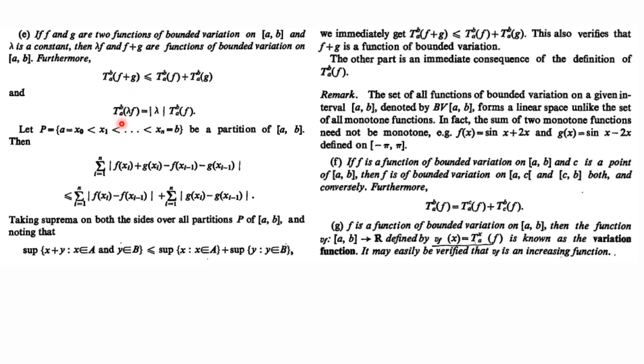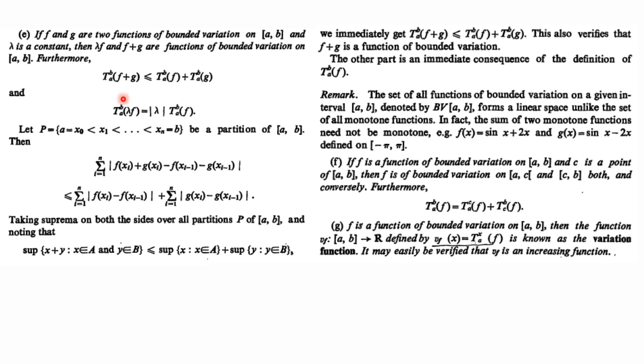The same way, for lambda times f, you can take lambda outside of the total variation. In the total variation, with every function you will get lambda with mod. So you can take mod lambda to be common, right? So this is nothing but mod of lambda times this. Now this value is finite, this lambda is a finite scalar, so ultimately this whole value is finite.